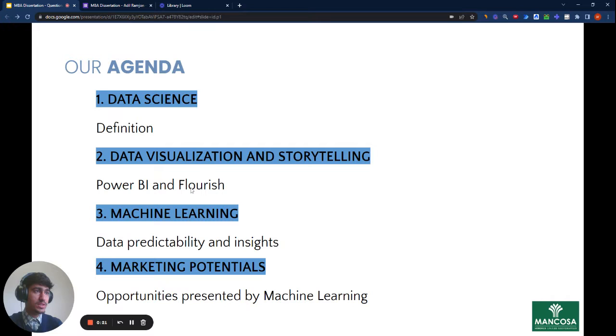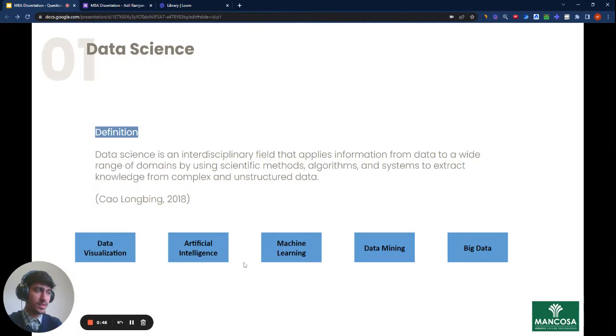So the content of this presentation will go over what data science is. Then we will view an example of data science, which is data visualization and storytelling. Furthermore, we'll look at another application of data science, which is machine learning. And finally, we'll go into the marketing potentials presented by the machine learning algorithms. So starting with data science.